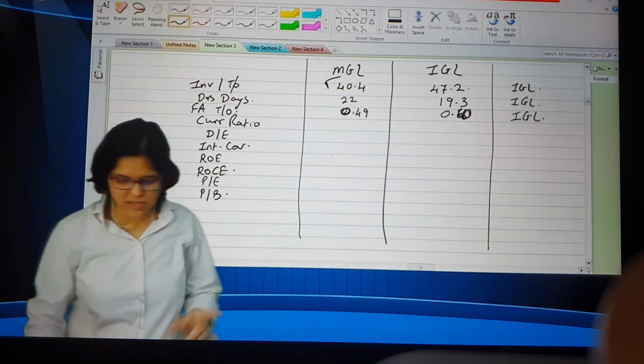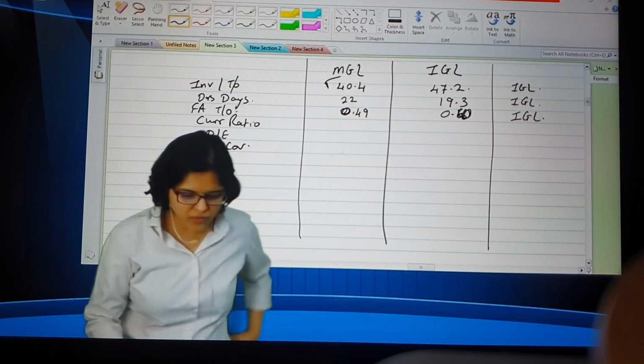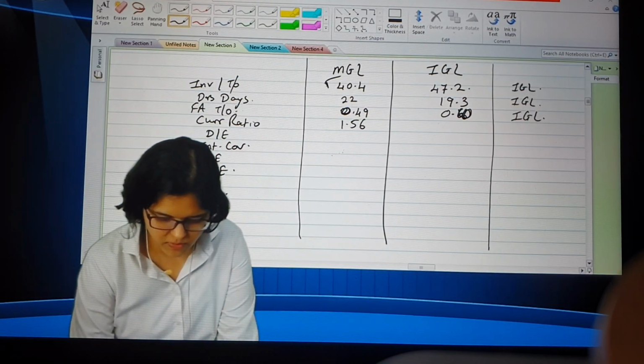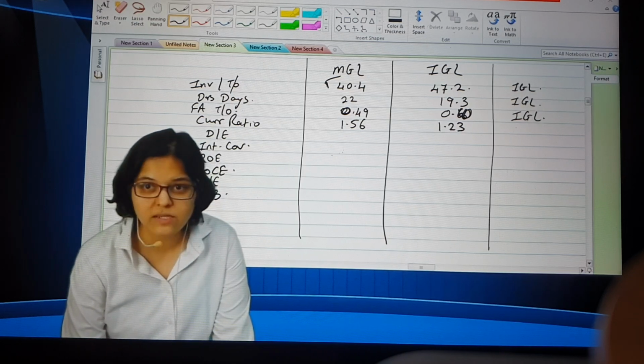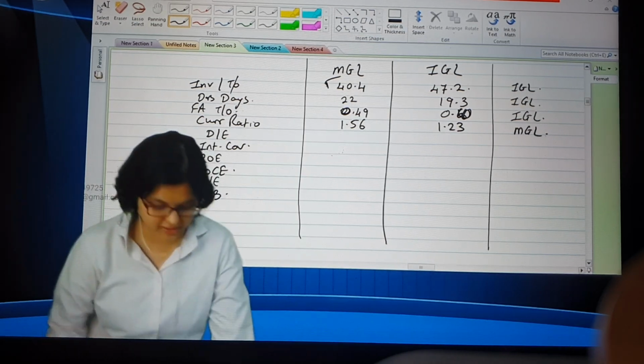Yes. So what we will do is right now we'll just complete this one and tell me your final answer is changing or not. Okay? So tell me the current ratio. 1.56, 1.23. Again, which company is better now? Now it is MGL. Can I see here in this case they are better off with liquidity? Yes. Debt to equity, tell me.